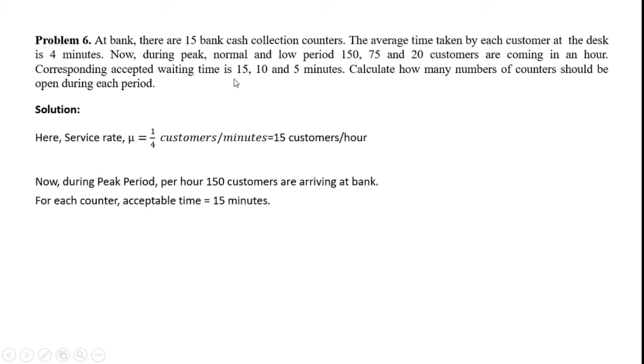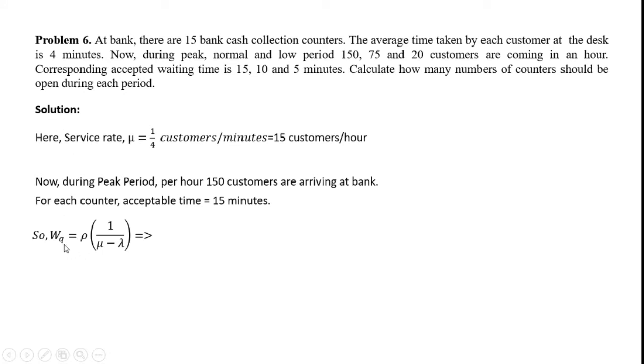We are calculating just for the peak period, so we will take this 15 minutes from here and 150 customers from over here. Now the WQ, that is the waiting time in a queue, is given to us. So from that formula we will calculate the value of lambda.